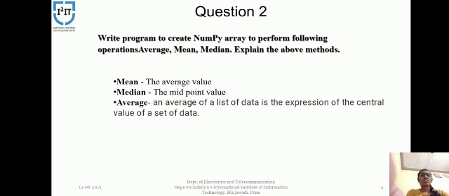Question number 2. Write a program to create a NumPy array to perform the following operations: average, mean, median. Explain all of the above methods. Mean: the mean is the average or most common value in a collection of numbers. It is the sum of all values in a collection of numbers divided by the number of numbers in the collection.